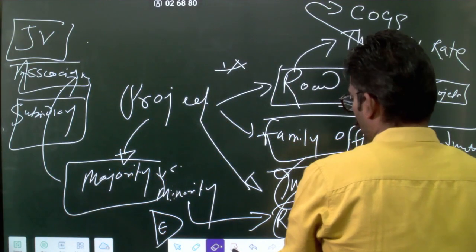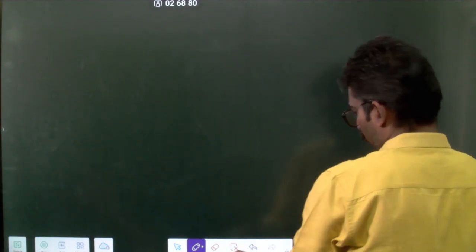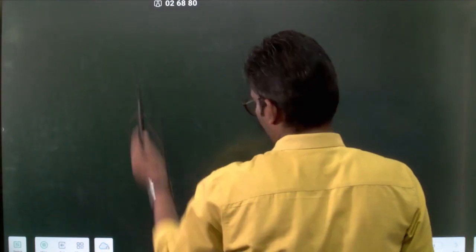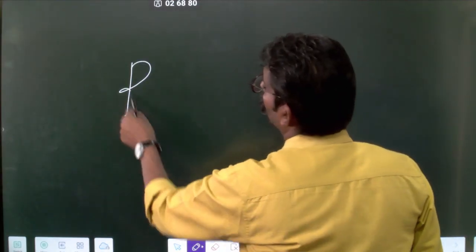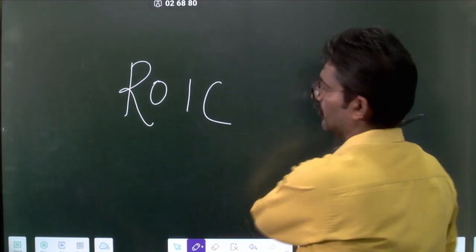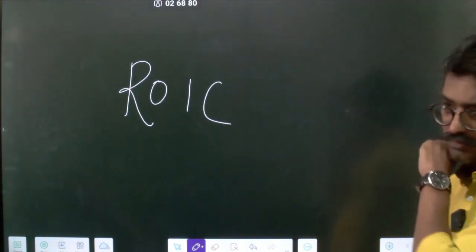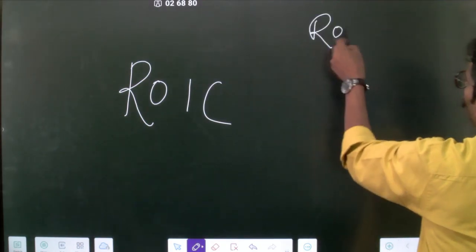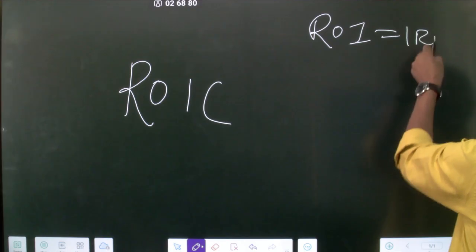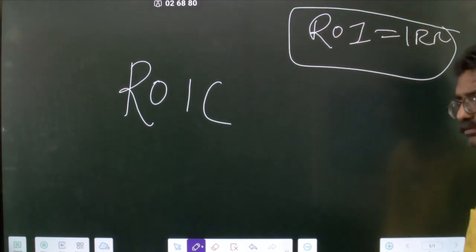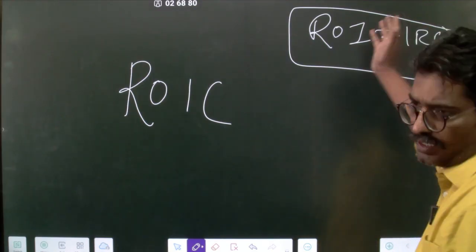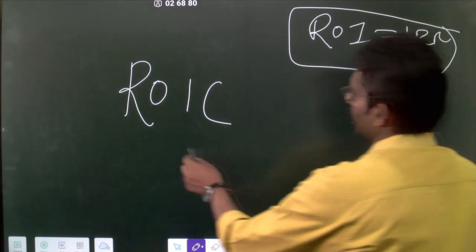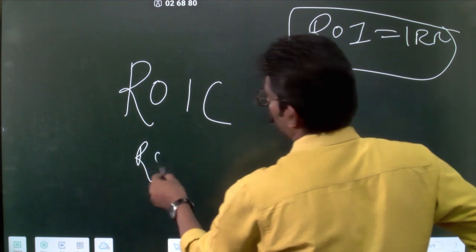and let me remove this. Okay, you can possibly look at ROI. ROI is your IRR. So when you say this is ROI, you can say this is IRR. That is again your threshold rate. Return on investments is IRR. What is ROIC? So what is the difference between ROCE and ROIC?